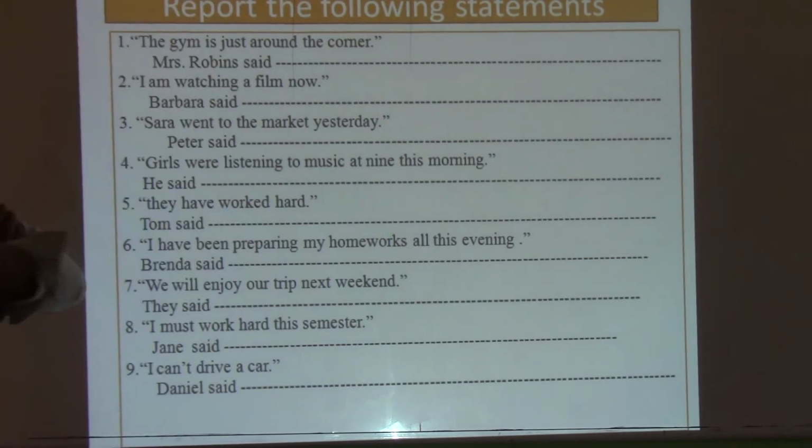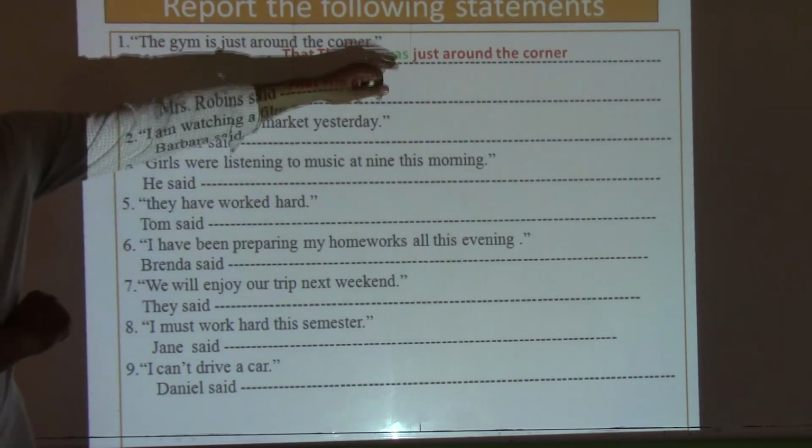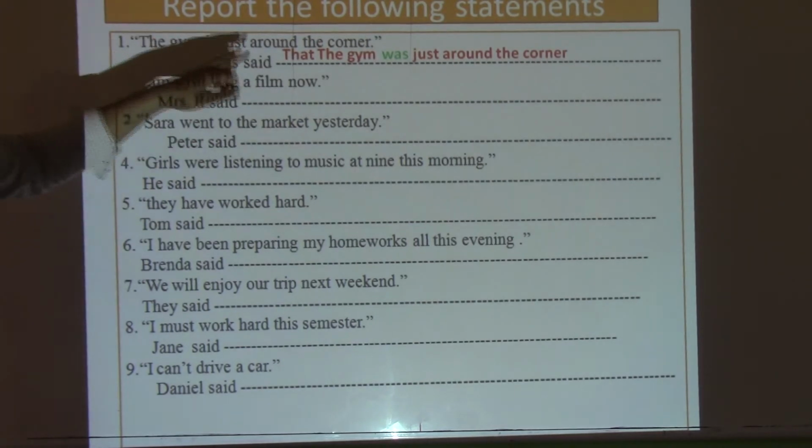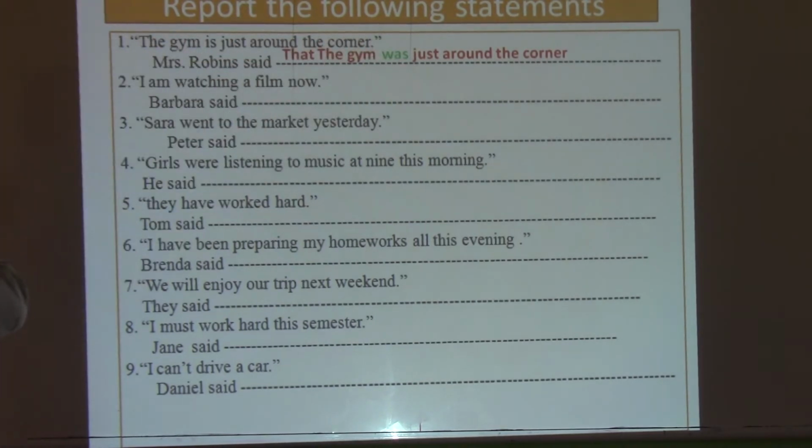We have got a set of statements. You are going to change them, or report them. So let's start. The gym is just around the corner. Mr. Robbins said, so what should we add here? We say, Mr. Robbins said that the gym was just around the corner. So you see here, "is" becomes "was". Simple present becomes simple past.